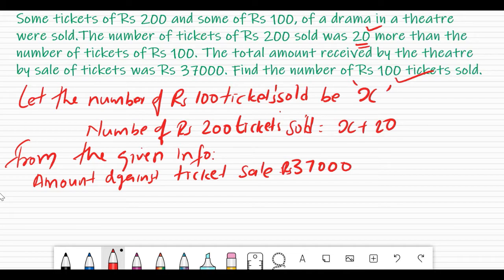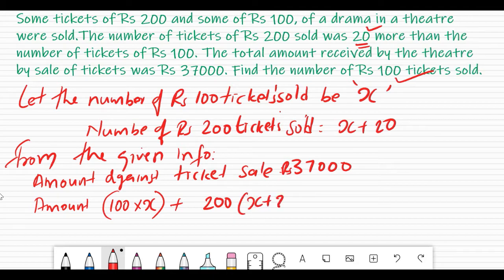Now if we try to calculate the amount, the 100 rupee tickets we sold x, then we will add that amount to the amount from the number of tickets sold of 200. 200 rupee tickets we have sold x plus 20 tickets, correct? So we will multiply with x plus 20. This is the number of tickets. And this total must be 37,000.